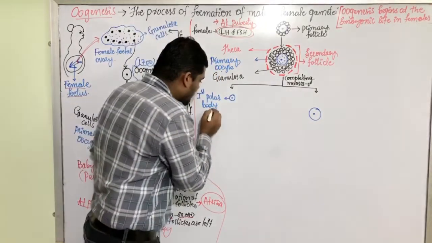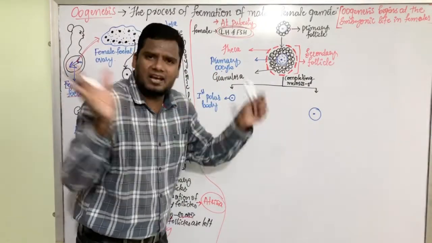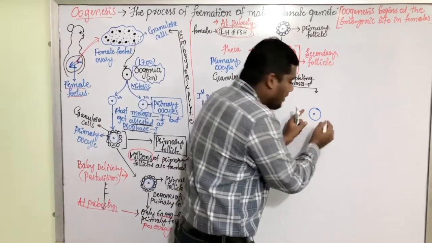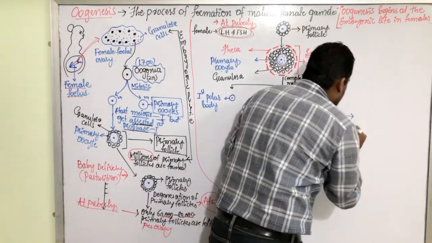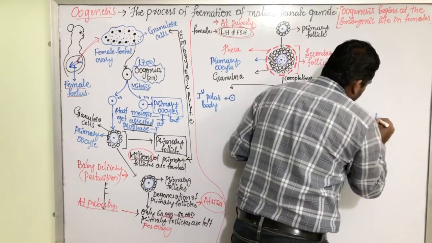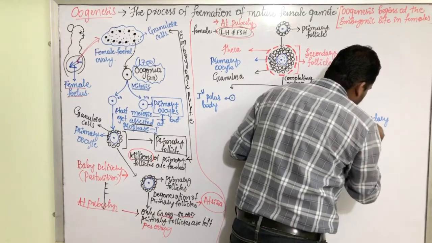And this first polar body, in future, will get degenerated. It will get destroyed. Now this cell which is formed is called as secondary oocyte.